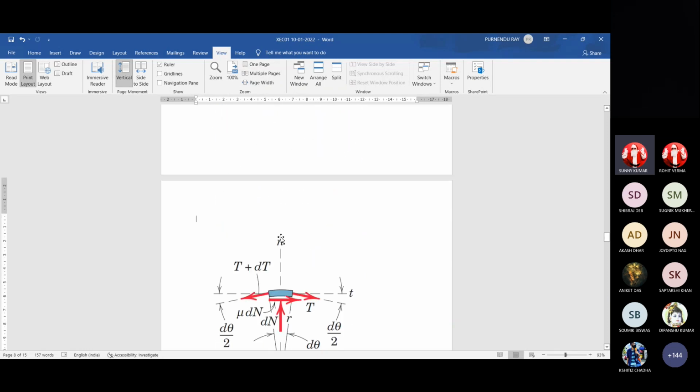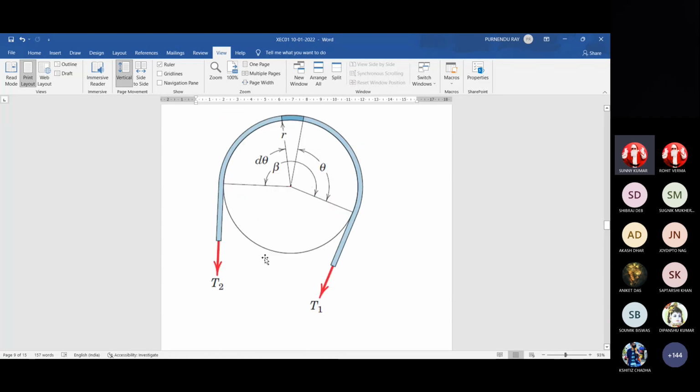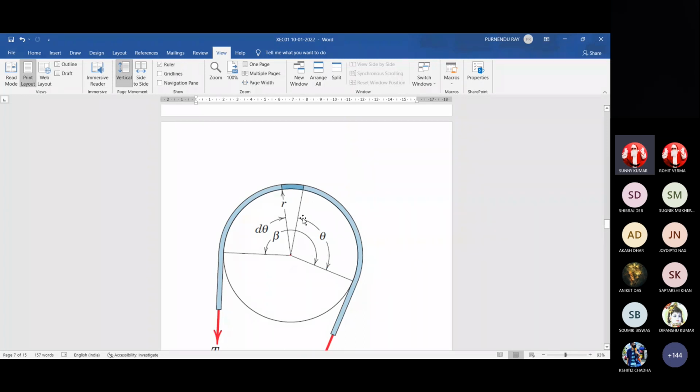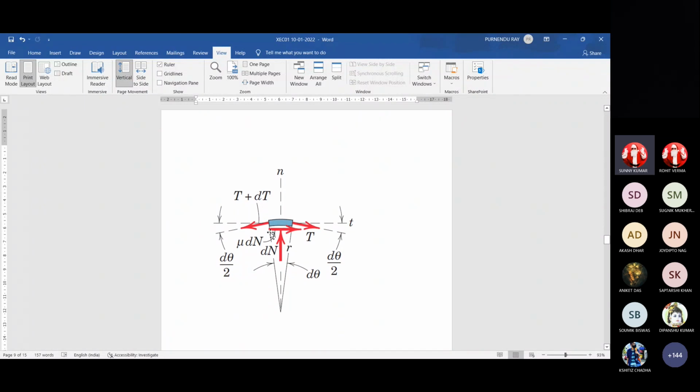And this is the free body diagram of a very small part at a particular location given by this angle theta, any general location theta, r is the radius of curvature, and the overall tension developed in the belt is tangential here, it is tangential here. The normal reaction for that very small portion of length r d theta is a very small normal reaction dn, and a very small friction reaction, which we can consider to be a straight line perpendicular to this normal reaction or this radial direction, friction coefficient mu multiplied by dn.